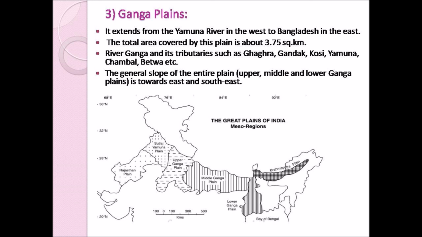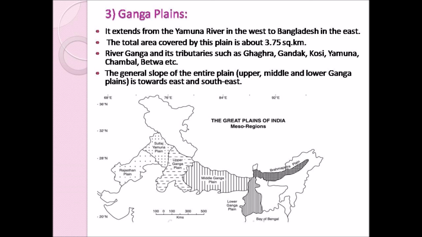This Ganga Plain is formed by the sediments deposited by river Ganga and its tributaries. The tributaries of river Ganga are river Gagra, Gandak, Kosi, Yamuna, Chambal, Betwa, etc. So, river Ganga plain is formed by the sediments deposited by river Ganga and its tributaries.